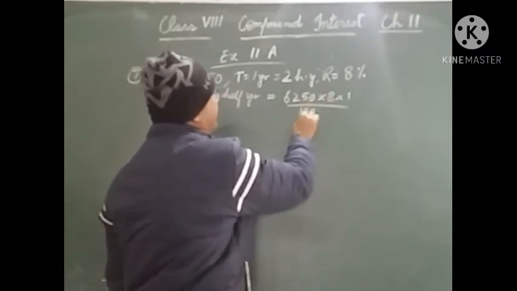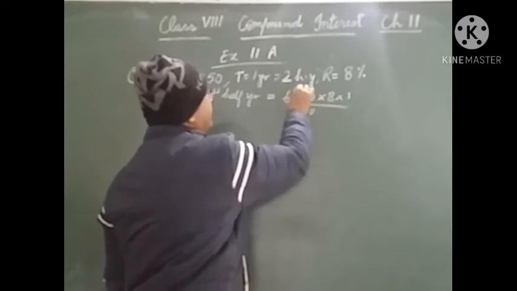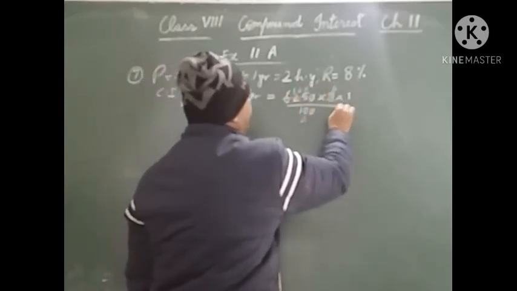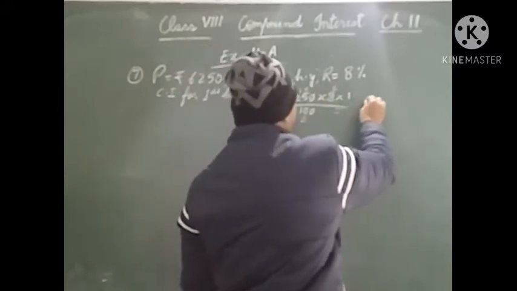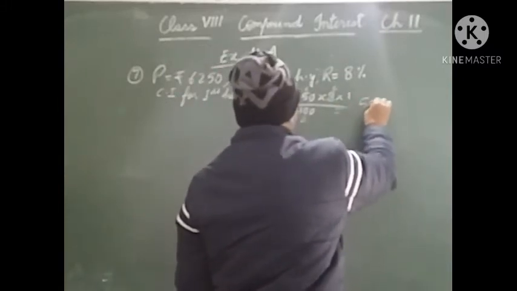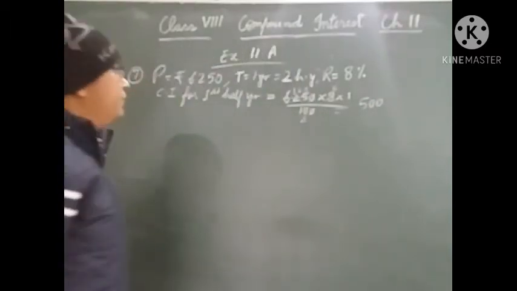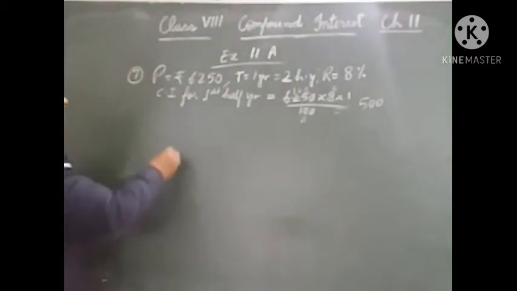So this will be reduced. 5 twos are 10, 5 fives are 25, 4 times 125 is 500. So the compound interest for the first half year is 500.